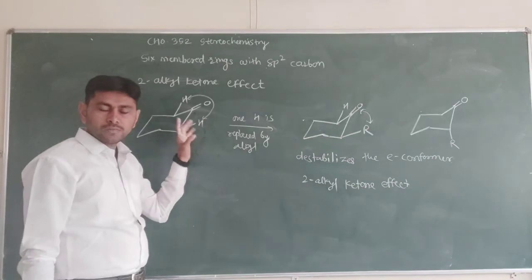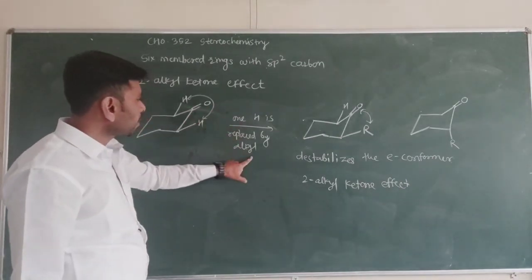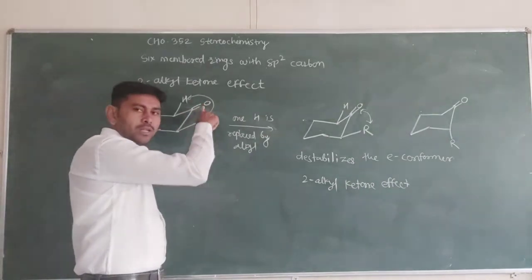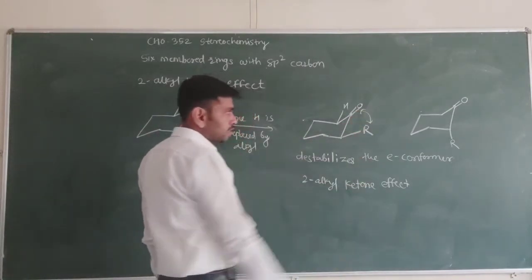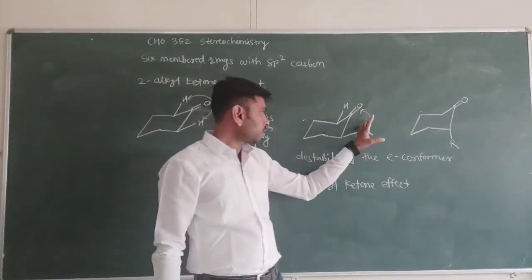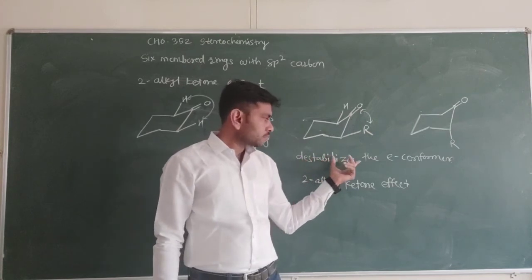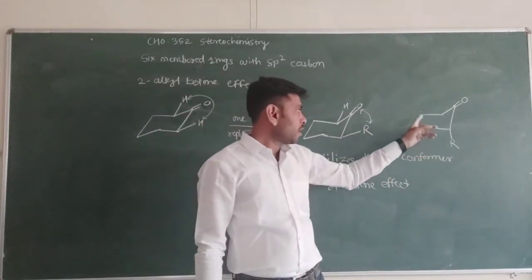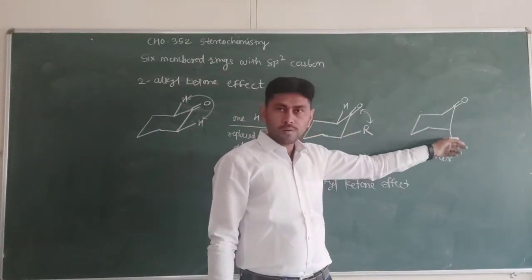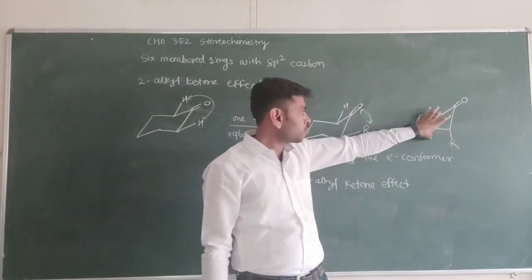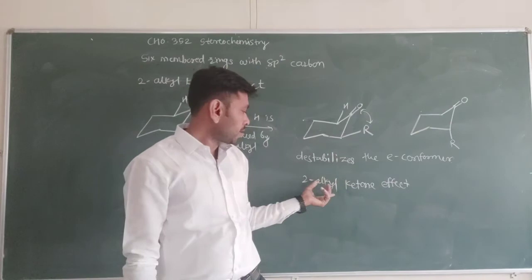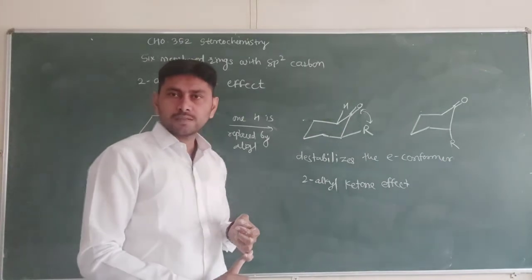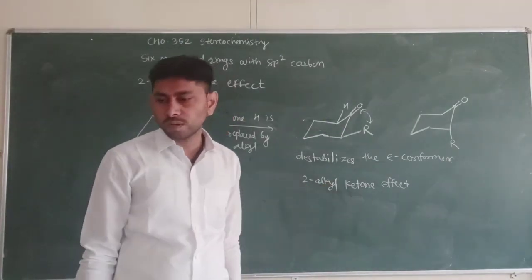But when we replace one hydrogen by an alkyl group, there is an interaction between this carbonyl and this alkyl group, and due to this interaction it destabilizes the E conformer. With the R group in the axial position, this is the more stable structure as compared to the E conformer. This type of effect, in which the E conformer has been destabilized, is known as the 2-alkyl ketone effect.